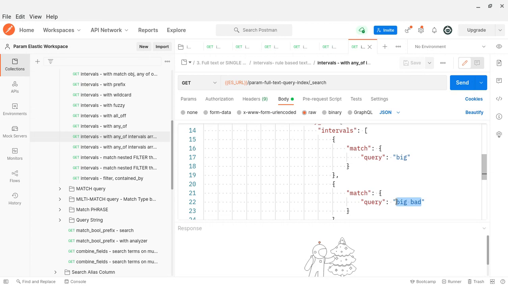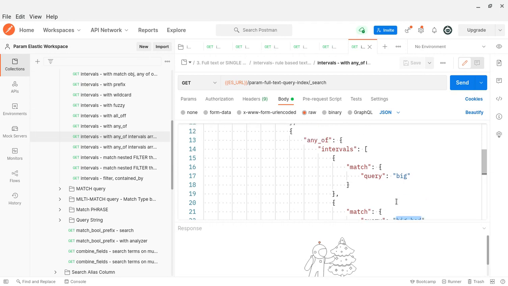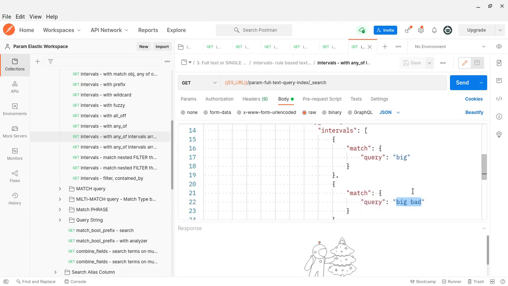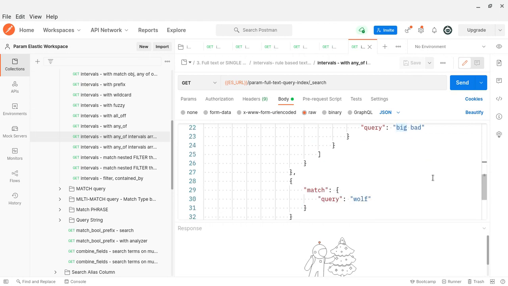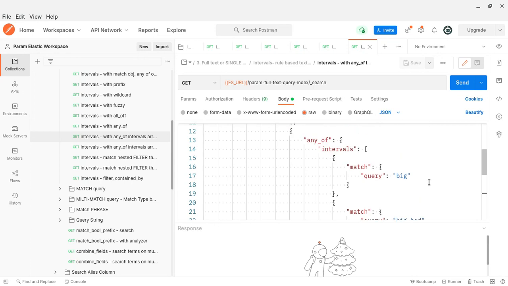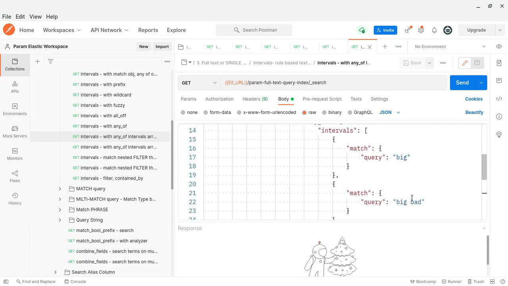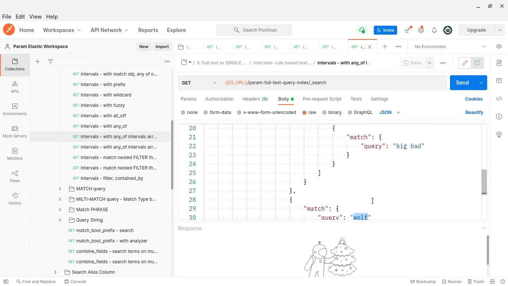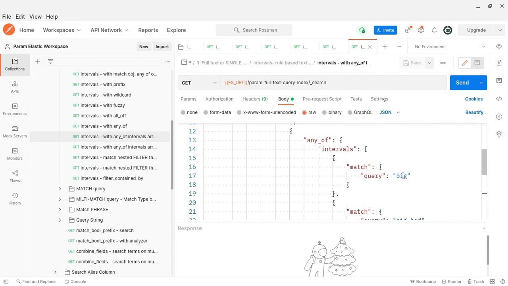So if that is the case, you have to write it another way. With this query, it always matches big and then looks for wolf. If you have a document with the big bad wolf, it will never be returned, because big is always matched. The rule is any_of: as long as any one is matched, it comes out.